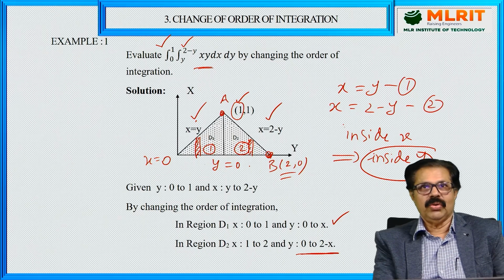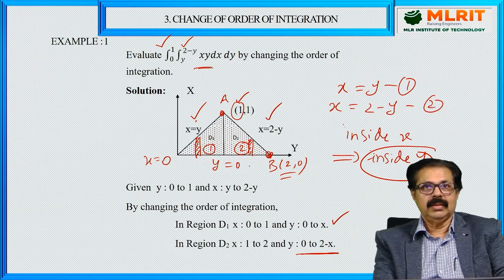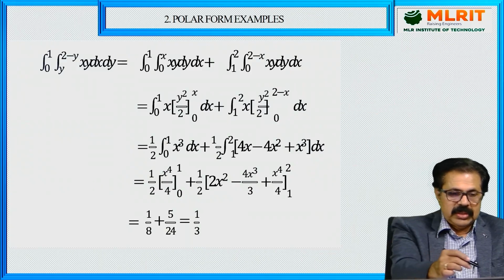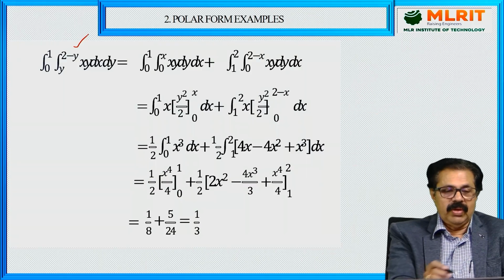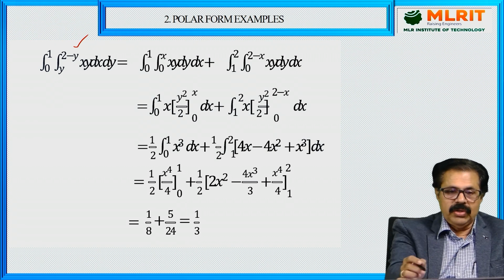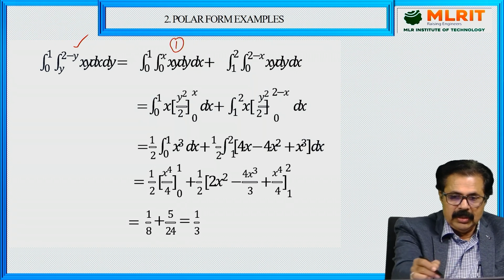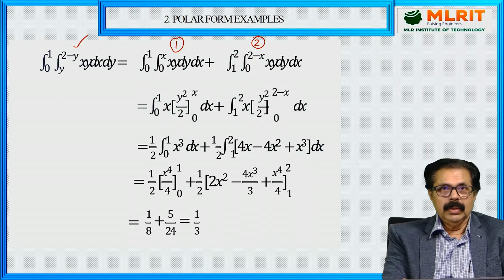So this is what you have to understand. Once you understand that, now try to write down. So this is a given one. You can see the given one is a single region. It's cut into two regions. This is the first region. This is the second region. And I already gave the limits.